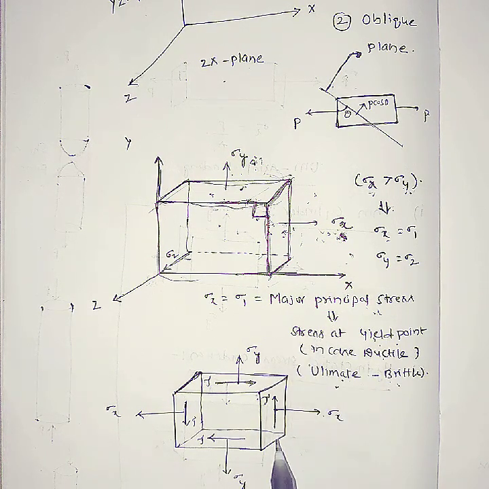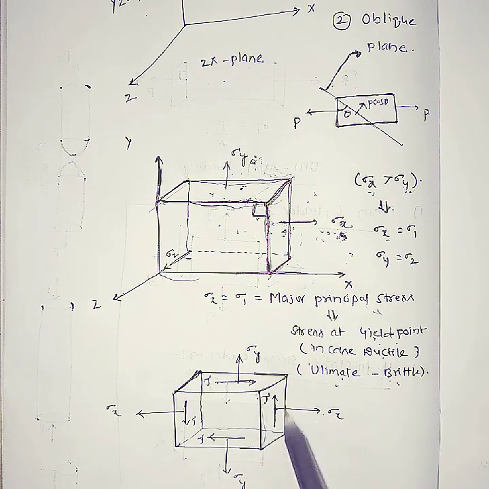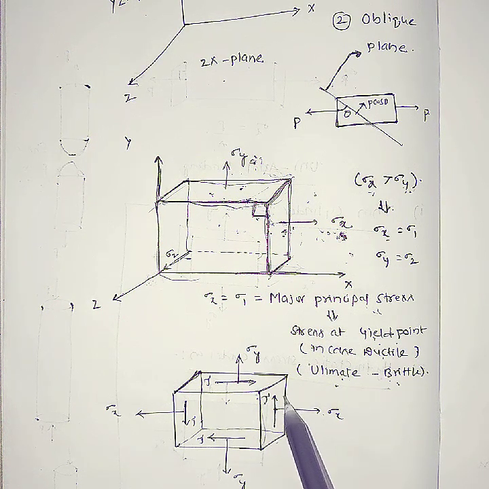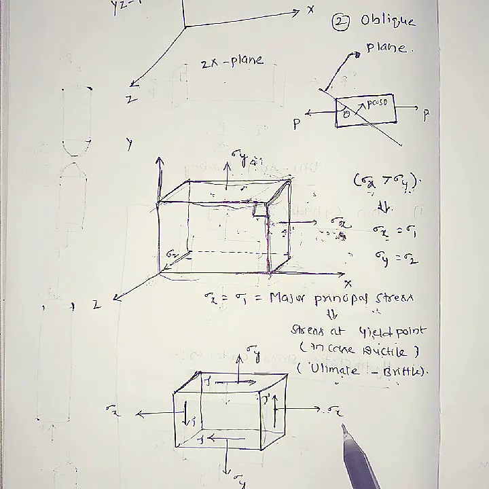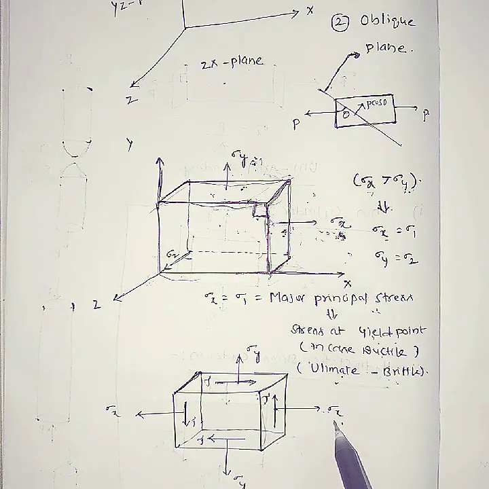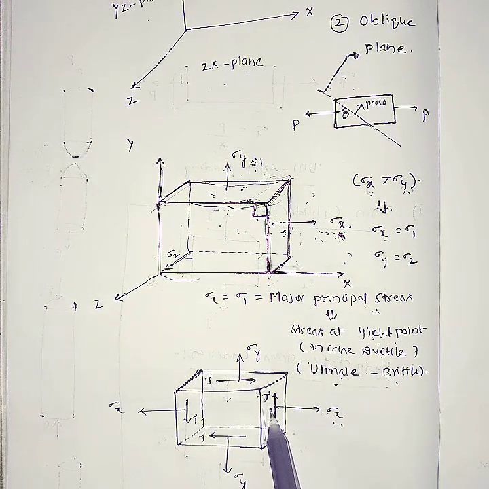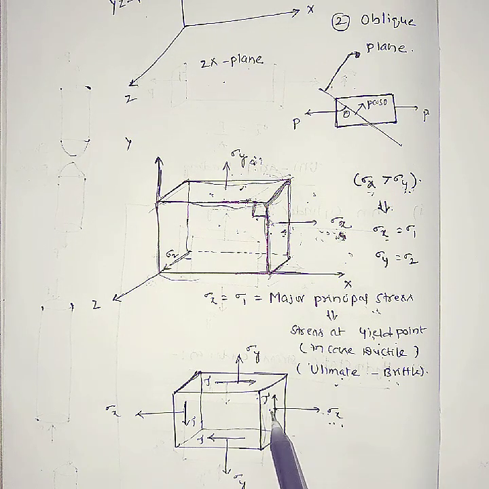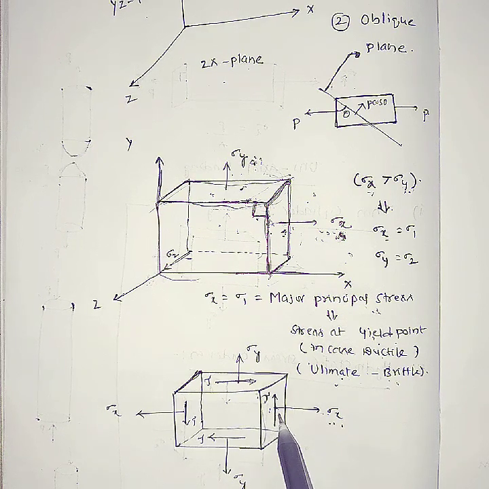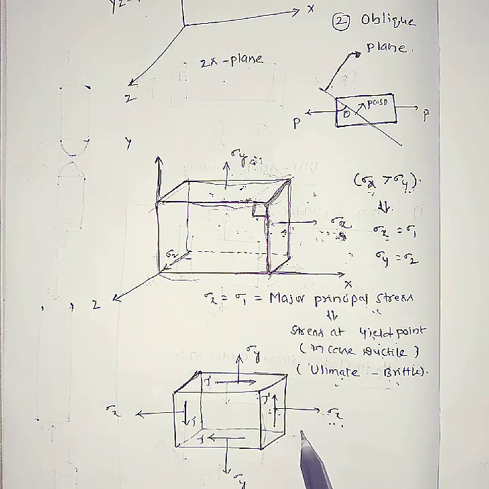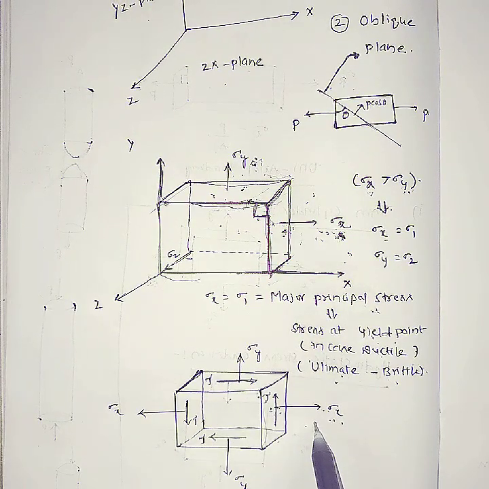Now coming to one more example. See here, this is a plane, the YZ plane. This plane is called a principal plane. This plane is not a principal plane. Why is it not a principal plane? See here, this has normal stresses, but this plane contains shear stresses also. When a plane contains shear stresses, that is not a principal plane.